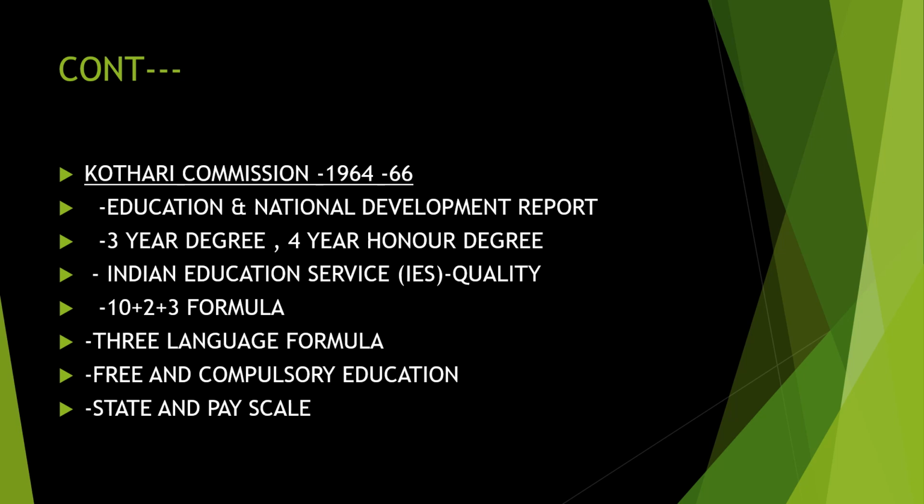Then the three language formula, that is English, Hindi, and the regional language. Then free and compulsory education for all the students. And state as well as central pay scales. They discussed the teachers' pay scale and all in the Kothari Commission. So when you think of the Kothari Commission, you have to bring to mind the 10+2+3 formula, which is the main one, and the three language formula. All are the main parts of the Kothari Commission.